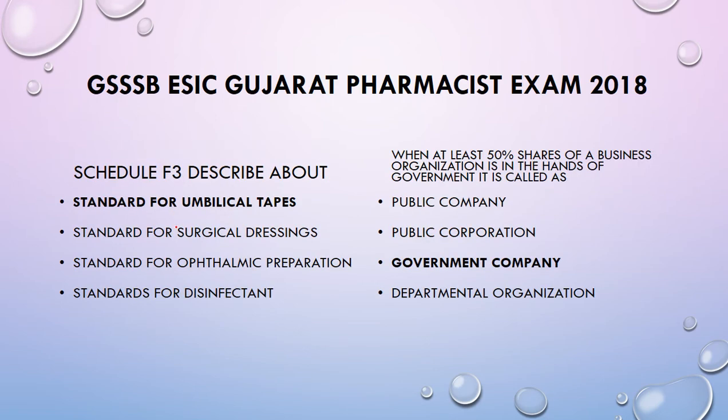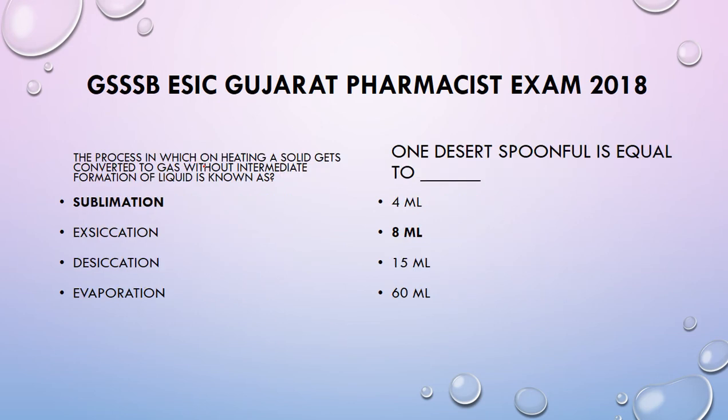Schedule F3 describes the standards for umbilical tapes. When at least 50% share of a business organization is in the hands of government, it is called a government company. The process in which on heating a solid gets converted to gas without intermediate formation of liquid is known as sublimation. 1 dessert spoonful is equal to 8 ml.